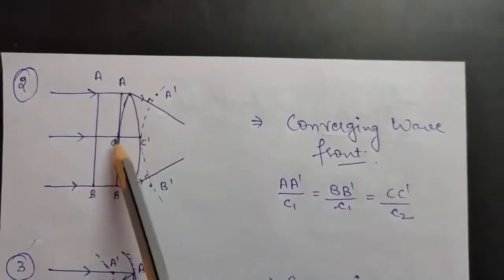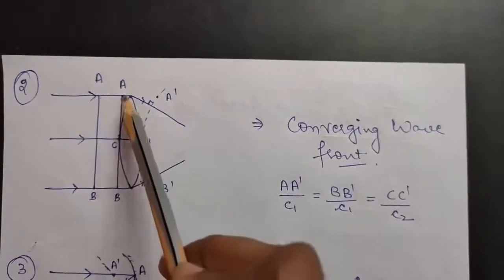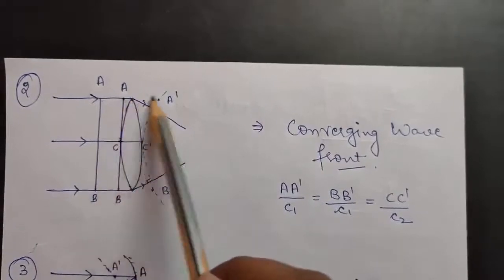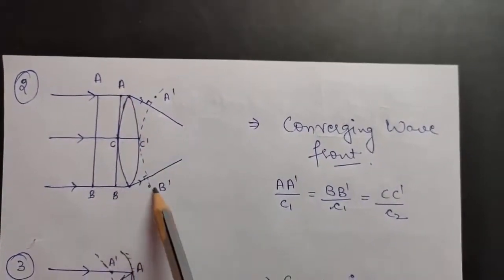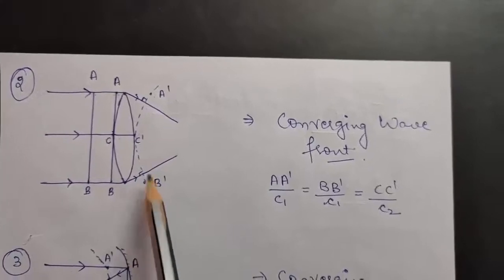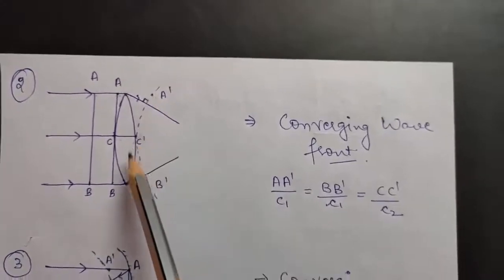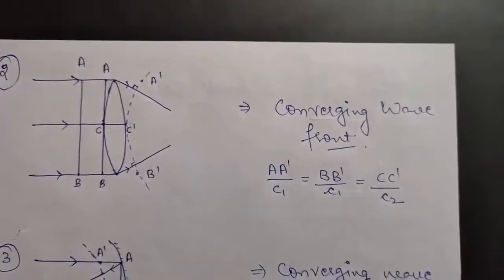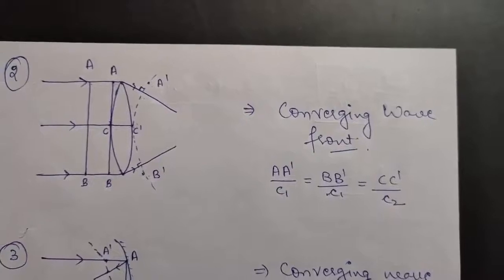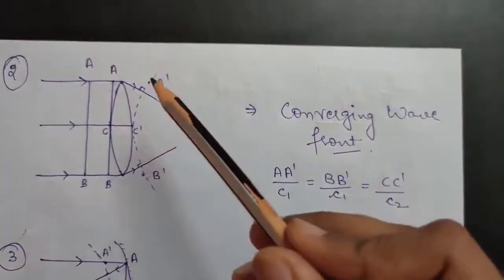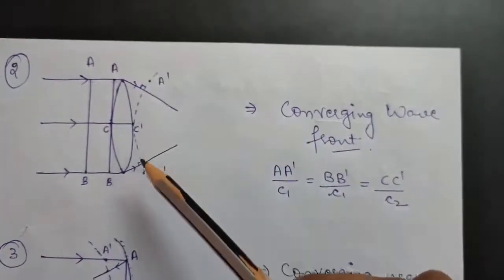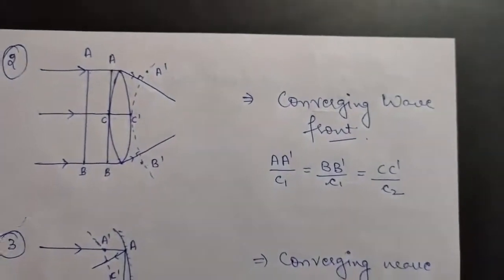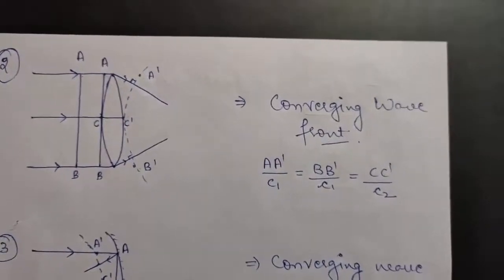Now as you can clearly see, C dash is less as compared to A dash, and similarly this point will also be traveling the same distance as this one because they have to travel the same thickness, right? So we have got these 3 points, A dash, C dash and B dash, after getting refracted from this convex lens. Now if you draw a wavefront connecting these 3 points, A dash, C dash and B dash, you will get such a wavefront. And as you can clearly see, this is a converging spherical wavefront.